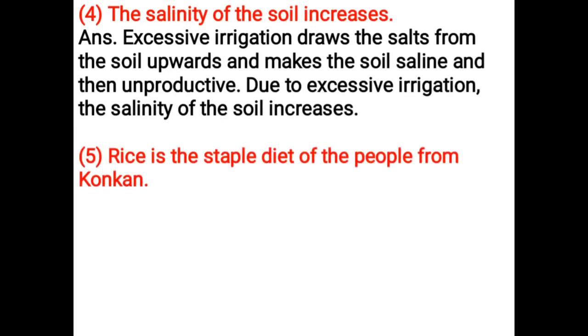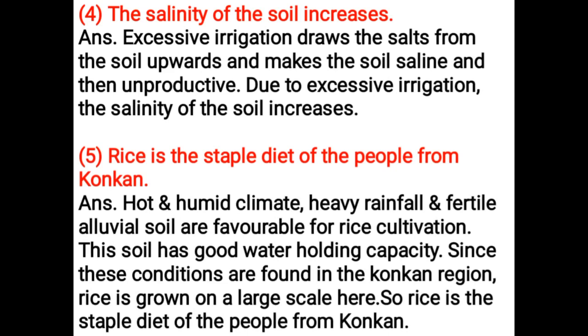Rice is the staple diet of the people from Konkan. Hot and humid climate, heavy rainfall and fertile alluvial soil are favorable for rice cultivation. This soil has good water holding capacity. Since these conditions are found in the Konkan region, rice is grown on a large scale here. So rice is the staple diet of the people from Konkan.